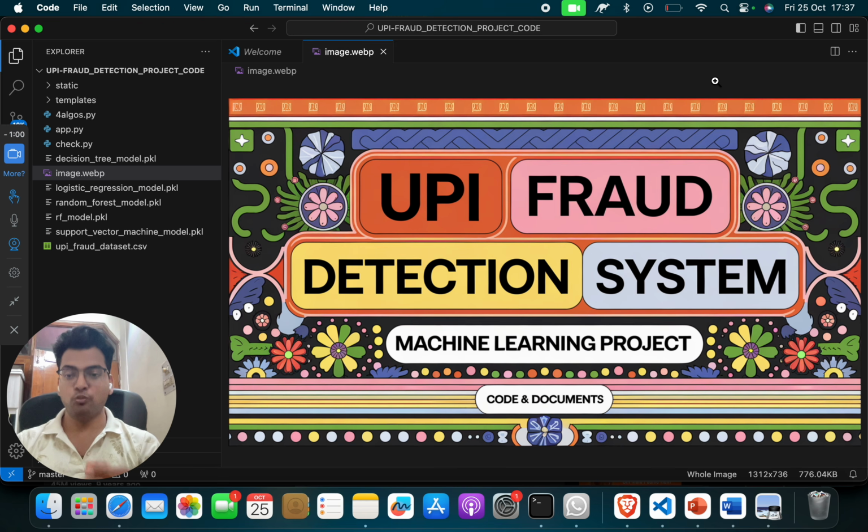So, I have brought a new project for you. The project name is UPI Fraud Detection System, and you can say Payment Fraud Detection System. As of now, we all know that in India, one of the famous payment systems is UPI through Google Pay, through PhonePe, through Paytm, and different UPI methods, different payment methods. And we all know that sometimes UPI is also not trustable. Sometimes someone pays us and they say that we didn't get the payment. Sometimes they commit fraud, they cheat, they take the money and they block you.